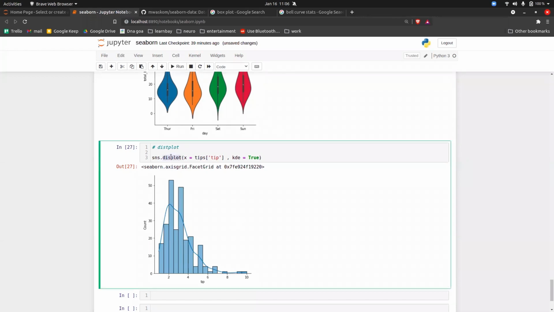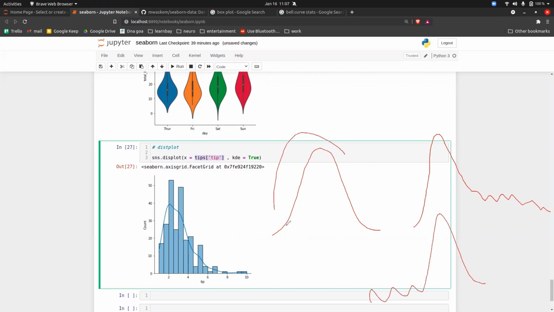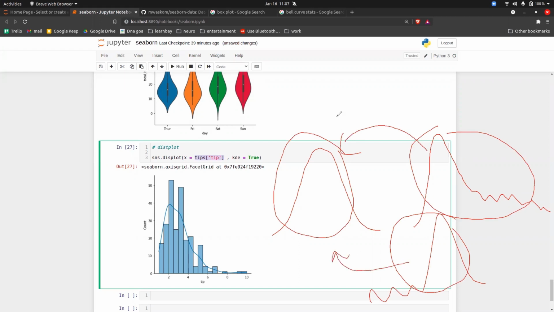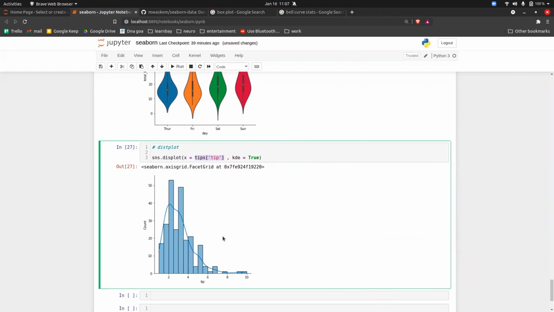But this distplot is a plot which will tell you whether the particular column is following the bell curve or not. So if you have a normal curve like this, it's proper data. If it's something like this, then this is right skewed data. Then there is left skewed data. So this is the actual one which we want. This is the wrong data, and this is wrong data. So we have to convert this data into this data somehow, and that you will learn in the stats class. But to know whether the data is proper or not, we can plot something called a distribution plot. That is distplot.